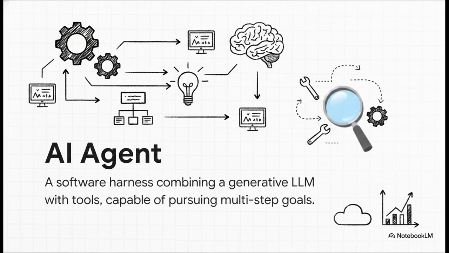It combines a generative large language model, acting as its core reasoning engine, with specific tools and remote procedure calls exposed through an API. And this combination is a real game changer because it allows the agent to pursue complex multi-step goals. It can make a query, evaluate the results, realize, oh wait, my initial assumption was wrong, and then adjust its approach on the fly. It's not just answering questions anymore, it is actively investigating.